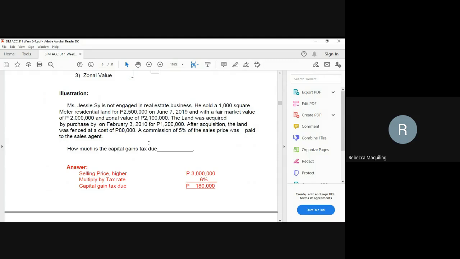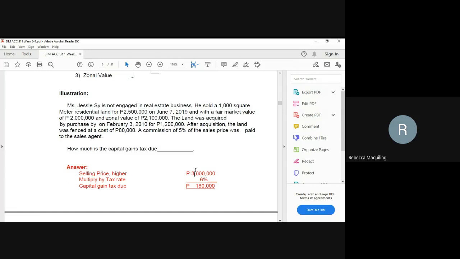So, it should be whichever is higher. Where is the 3 million? This is a mistake. So, this should be whichever is higher: the selling price of 2,500,000, market value of 2 million, and the zonal value. The higher here is 2,500,000. So 2,500,000 times 6%.